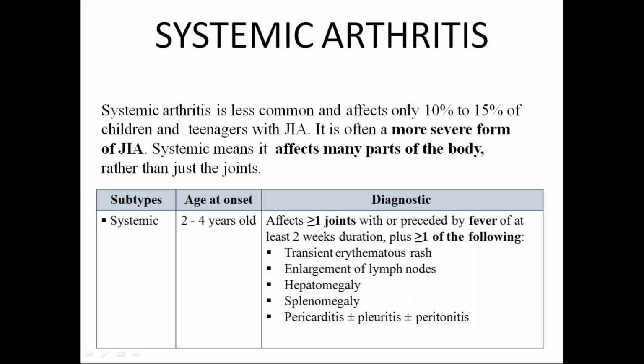One is a transient erythematous rash, the evanescent, salmon colored lesions classic for systemic juvenile idiopathic arthritis. This rash is non-pruritic, non-itching, and migratory, with lesions lasting less than 1 hour. This is an important point for the evanescent rash. It disappears, along with lymphadenopathy, fever, hepatomegaly, splenomegaly. Serositis we already discussed in earlier slides; it could be pericarditis, pleuritis and peritonitis.